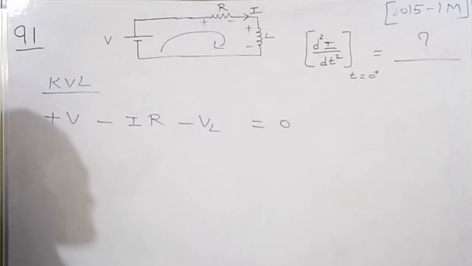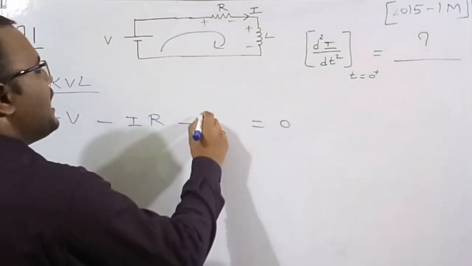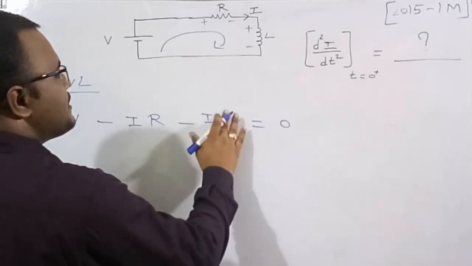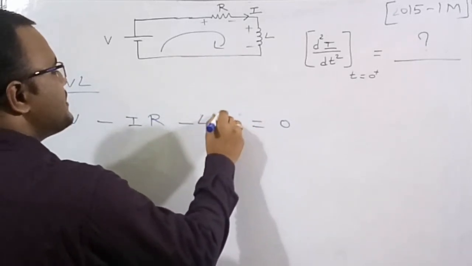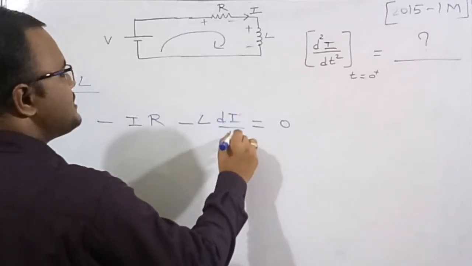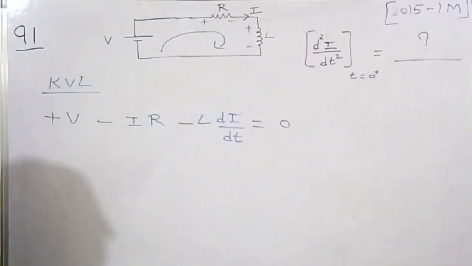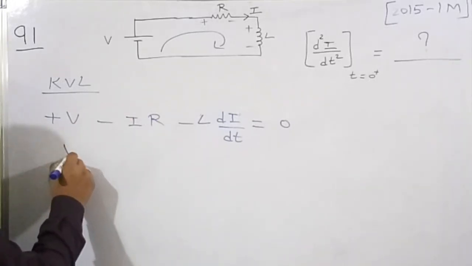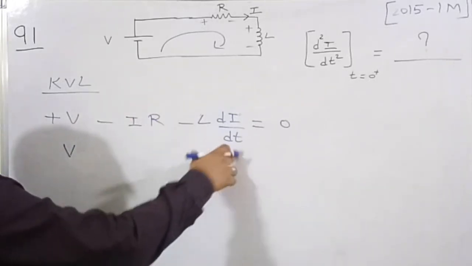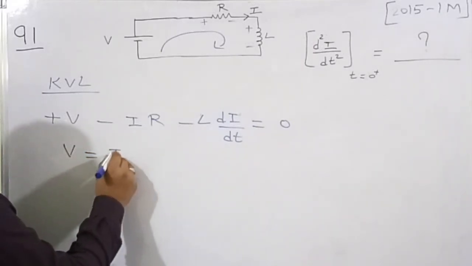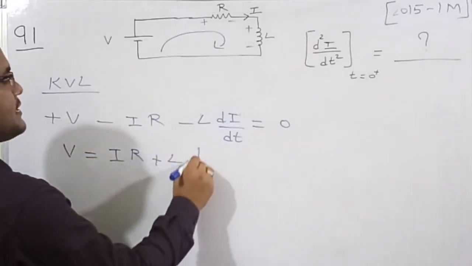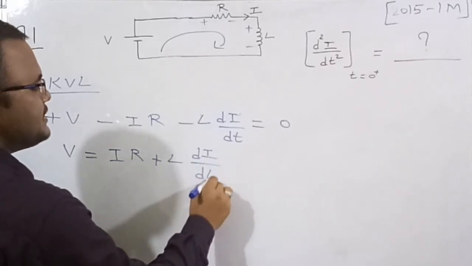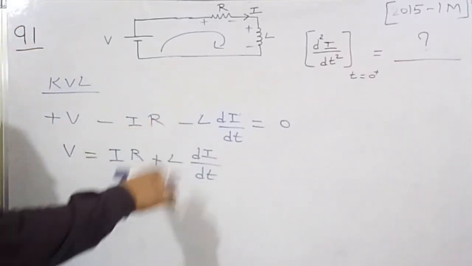But the voltage across the inductor VL is equal to L di by dt. So I replace VL by L into di by dt, equal to 0. Now I am going to simplify this equation. Taking iR and the other term to the right side, V is equal to iR plus L di by dt.